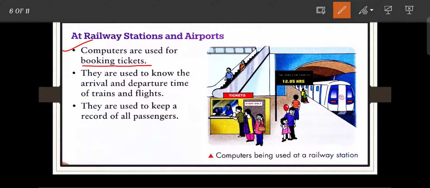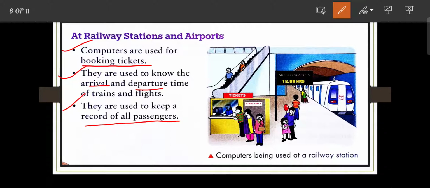Okay, we all know that we can easily book tickets at the railway counter or the airport ticket booking counter, and computers are used for booking tickets. Next, they are used to know the arrival and departure of trains and flights. Next, they are used to keep the records of all passengers. So the first use is booking tickets, next is to know the arrival and departure of trains or flights, and last is to keep a record of all passengers.